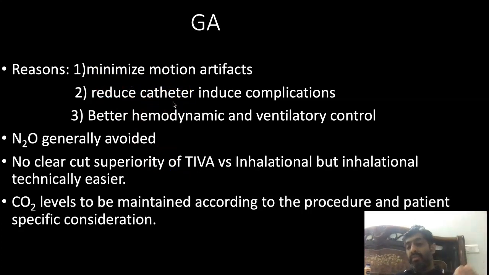Just see that if there's a catheter in C2 and the patient moves the head here and there, the neurointervention goes haywire, especially if it's at a critical step of entering the aneurysm or putting glue in the AVM. That's the reason why you prefer general anesthesia in these patients.